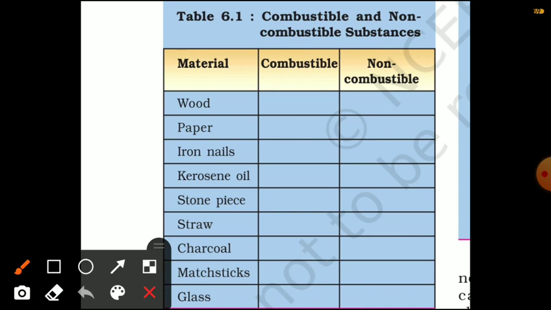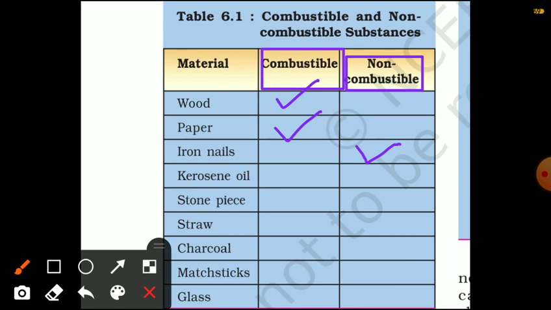In the first column, the material is given. In the second column, if it is combustible, and in the third column, if it is non-combustible, we will mark a tick. First is wood. Wood is a combustible substance. Second is paper. Paper is also a combustible substance. Third is iron nail. If we burn the iron nail, it will not burn. So, it is a non-combustible substance.